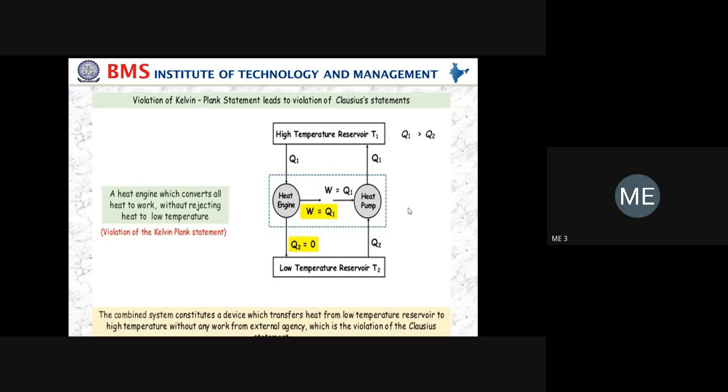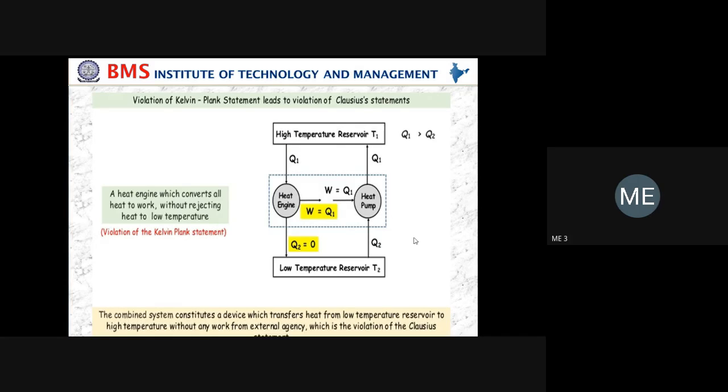Remember that, here first we are going to prove the Kelvin Planck statement violation. Next we are going to prove the heat pump. After finishing the Kelvin Planck statement, you have to go for the Clausius statement. Here the heat engine and heat pump together constitute a cycle, transferring heat from the low temperature reservoir to the high temperature reservoir.